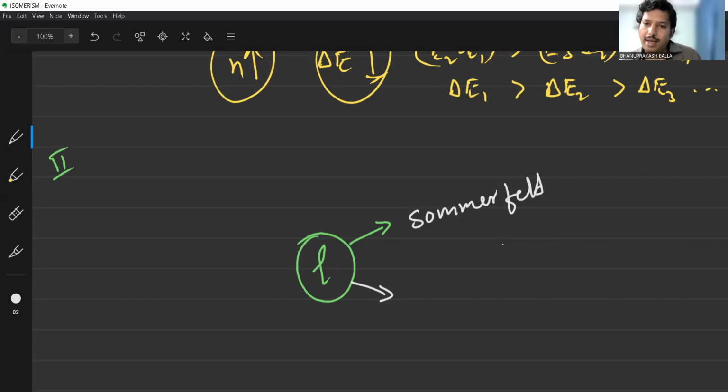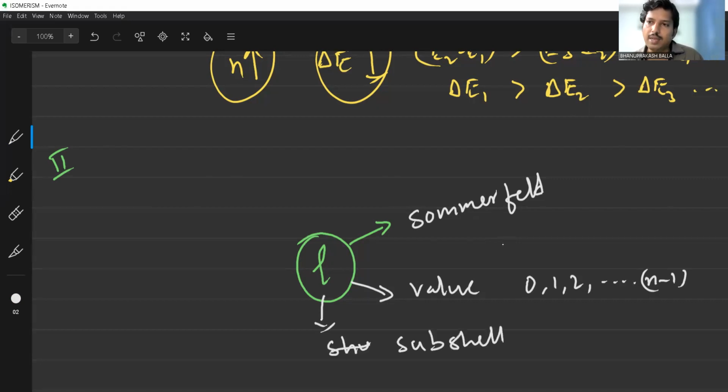So what are the L values? L values are 0, 1, 2, 3, etc., up to N minus 1. The L value mainly indicates the subshells. As you know about the subshells and their shapes also.